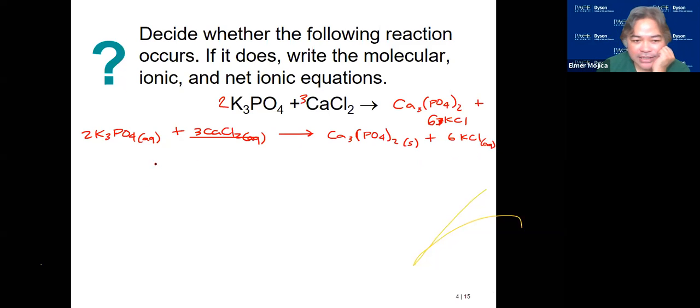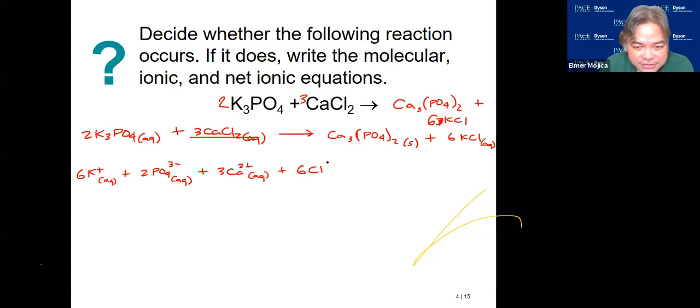So now that you have them, you have an idea which one will dissociate or not. So you have here 6 K+, aqueous, plus 2 phosphate ion. And for this one, you have 3 calcium 2+ and 6 chloride ions. I'm just going to put the product on this side.